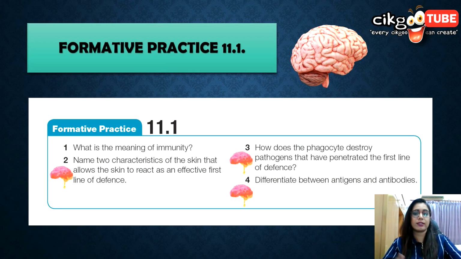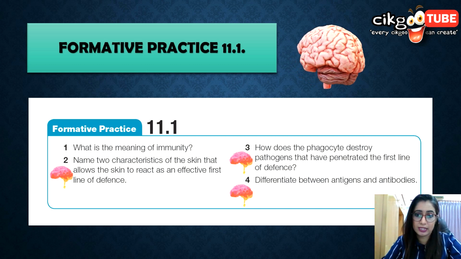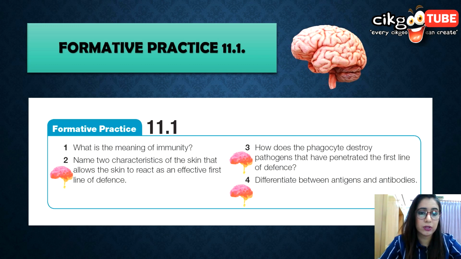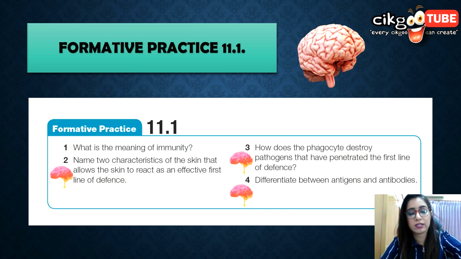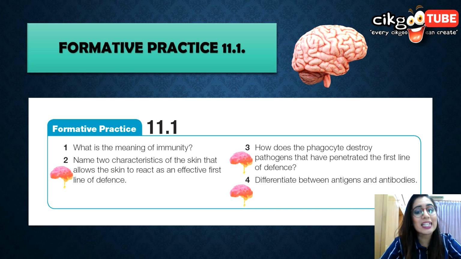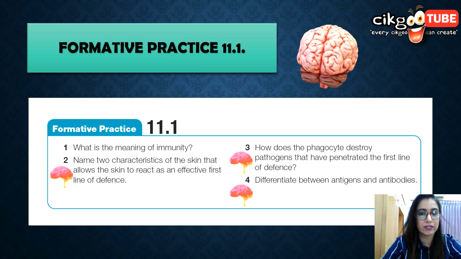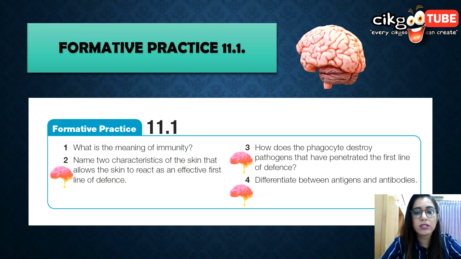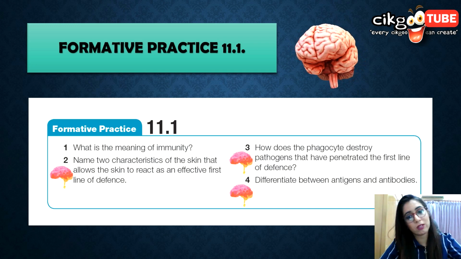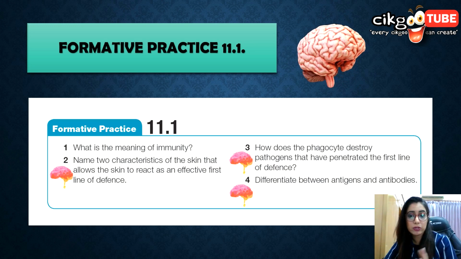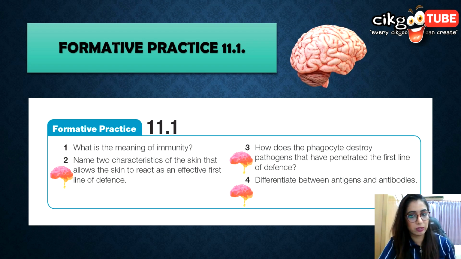Okay, we are done actually. So now you have to do formative practice 11.1. Here you have to state the meaning of immunity. Name 2 characteristics of the skin that allow it to react as an effective first line of defense. How does a phagocyte destroy pathogens that have penetrated the first line of defense? And also differentiate between antigens and antibodies, which we already covered in the slides earlier. You have seen the 2 differentiations, so you can do this also.